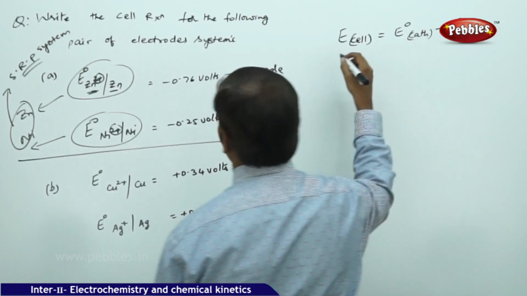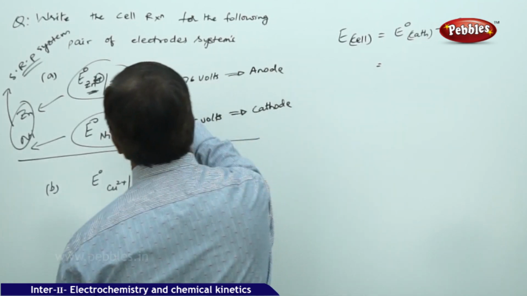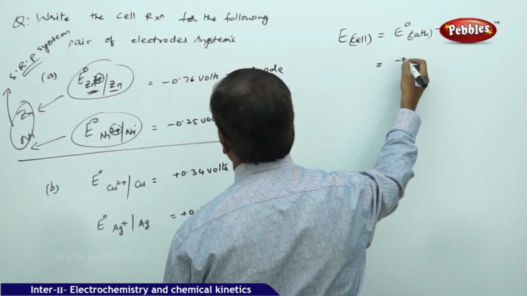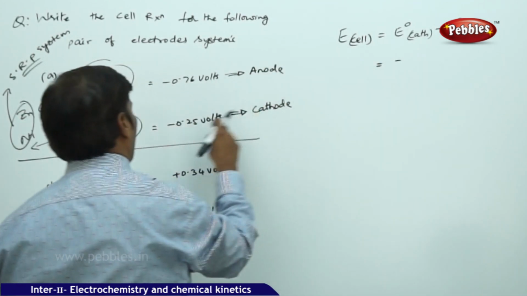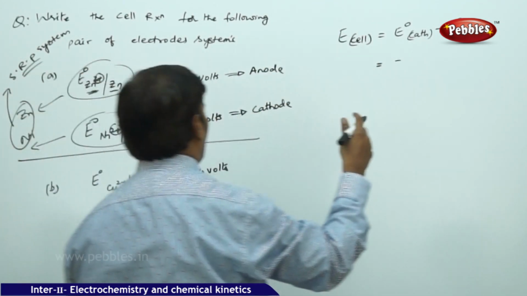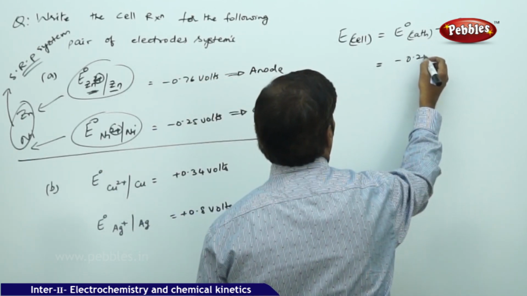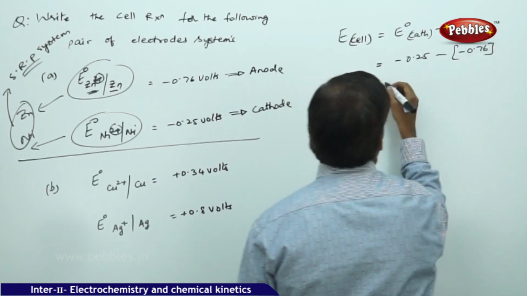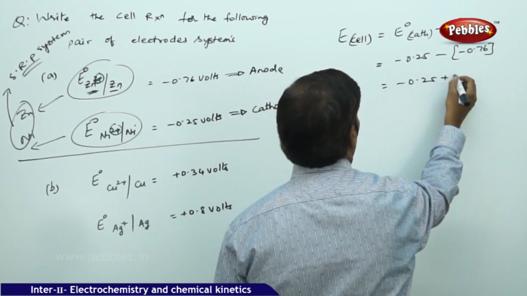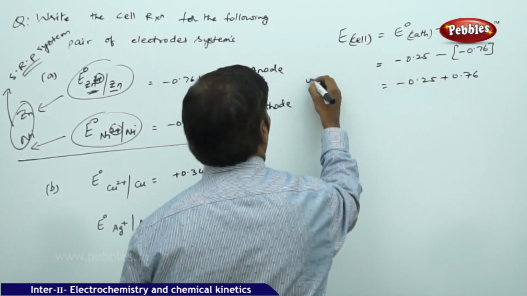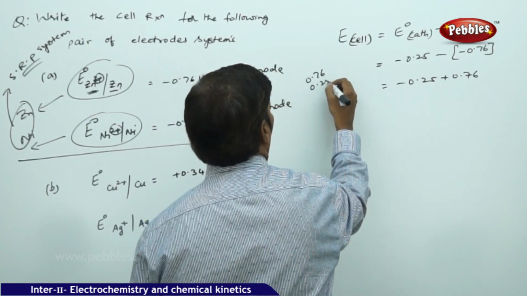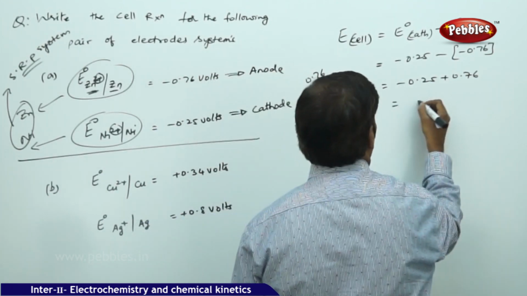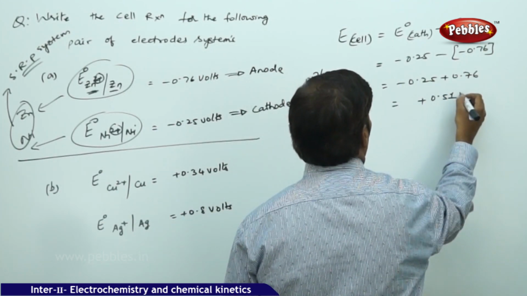Cathode is nickel, minus 0.25, and anode is zinc, minus 0.76, so this becomes minus 0.25 plus 0.76, which is plus 0.51 volts.